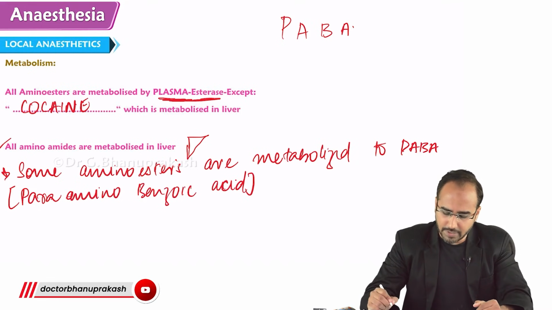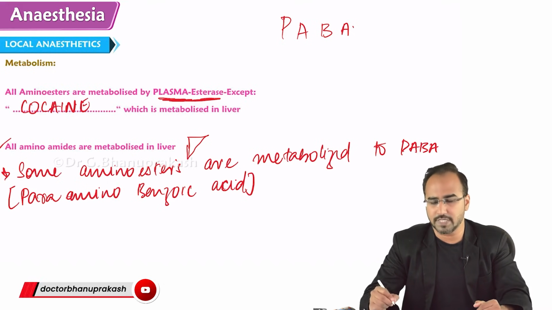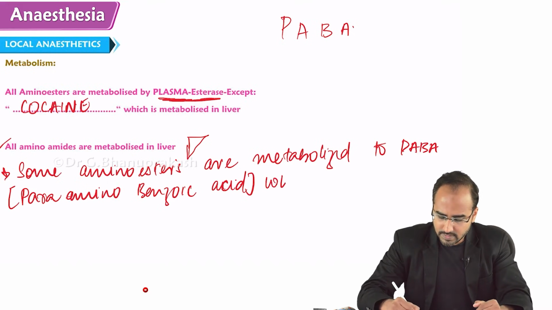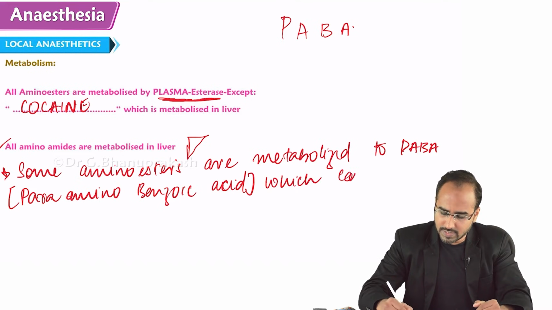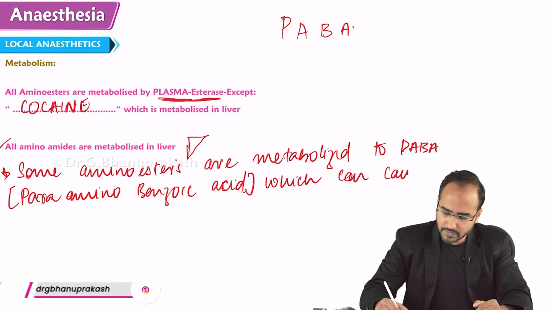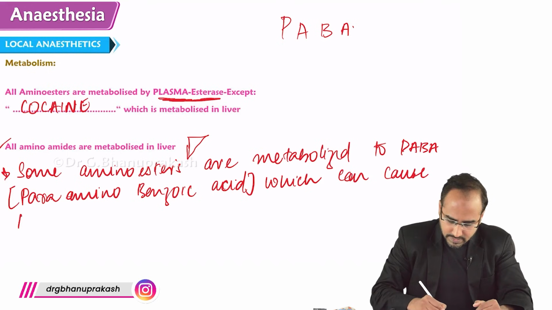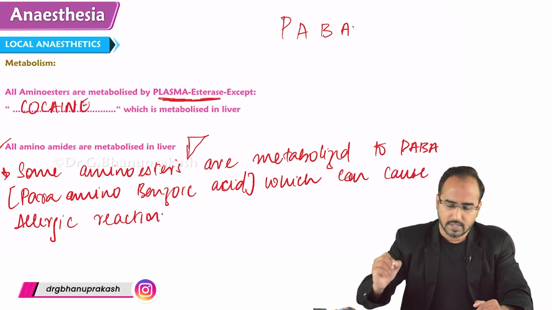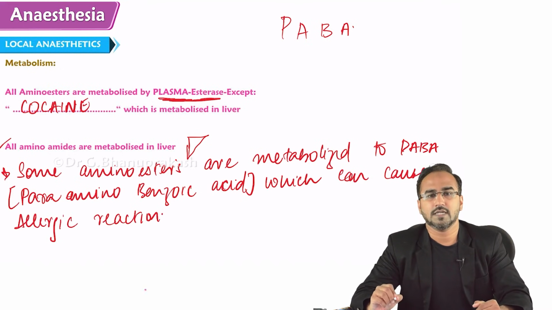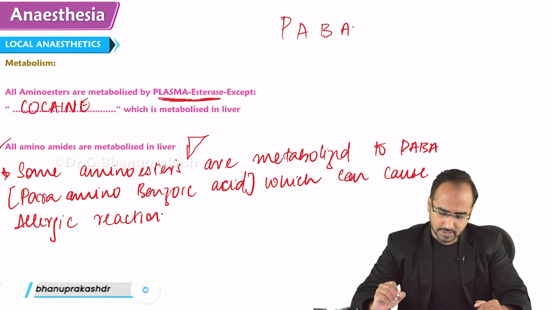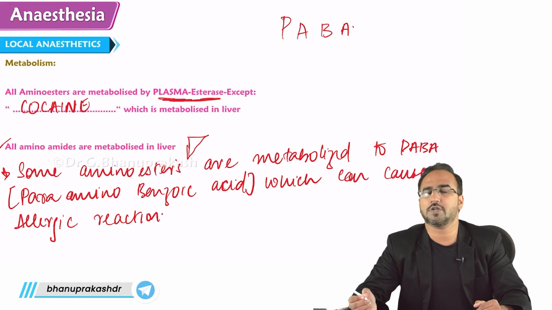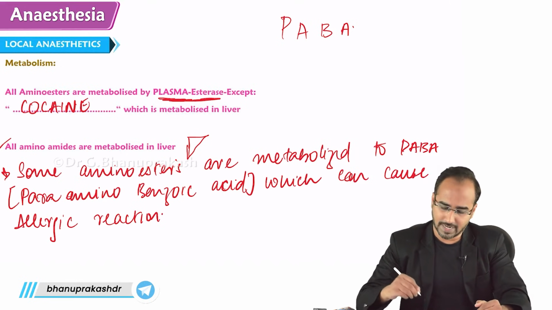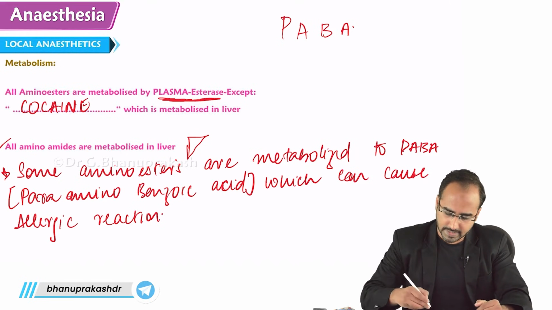Some amino esters are metabolized to PABA, para amino benzoic acid, which can cause allergic reaction. Which can cause what reaction, guys? Which can cause allergic reaction, right? So some amino esters are metabolized to PABA, which can cause allergic reaction. Now guys, look over here.